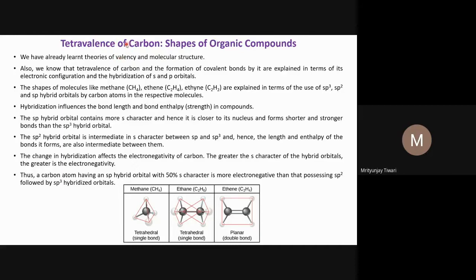These four covalent bonds are very important. For example, in methane, carbon has four covalent bonds with four different hydrogen atoms. In the next case, we see a similar thing: three covalent bonds with three hydrogen atoms and one covalent bond between carbon and carbon. In this compound, carbon has two covalent bonds with two different hydrogen atoms and a double bond with another carbon atom. So again, it has a valency of four. This is what we call the tetravalency or covalency of carbon.